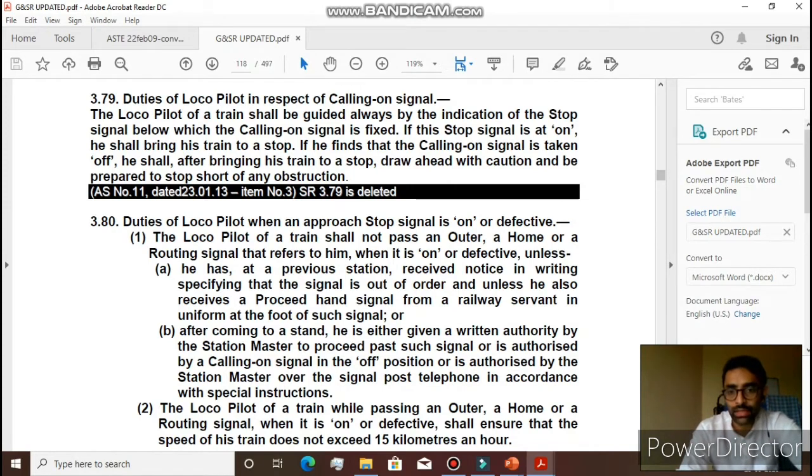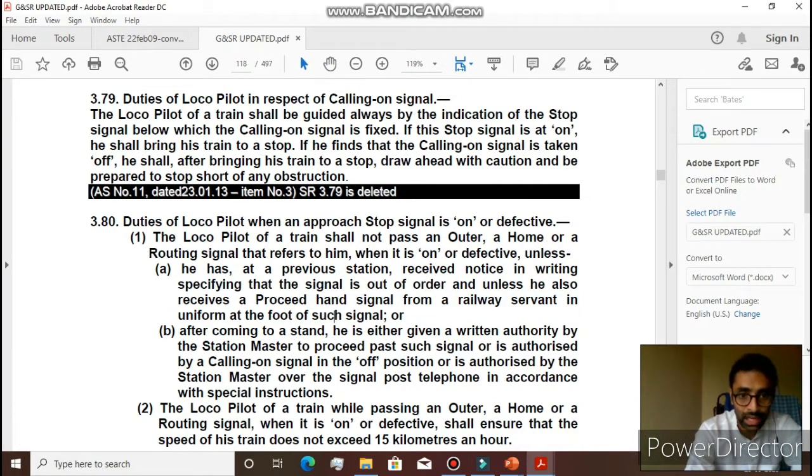He should have received what? A notice in writing that the signal is out of order. First requirement is this, and the second requirement, in addition, is that he should also receive a proceed hand signal from a railway servant in uniform at the foot of such signal. Both the conditions are required.